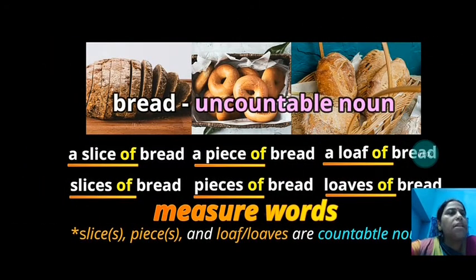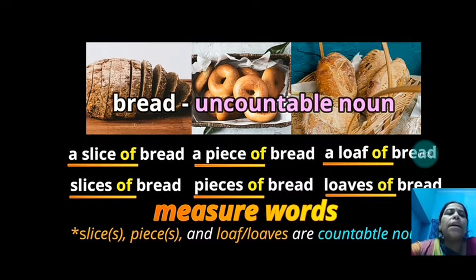For the uncountable noun bread, we use a slice of bread, a piece of bread, a loaf of bread. For singulars we have used a slice, a piece, a loaf, and for plurals we have used slices of bread, pieces of bread, loaves of bread, and they are called the measure words.